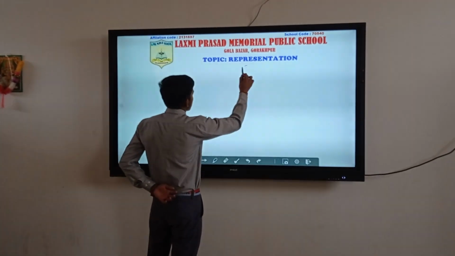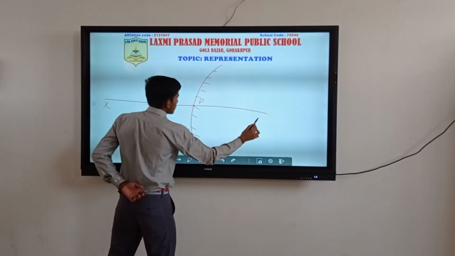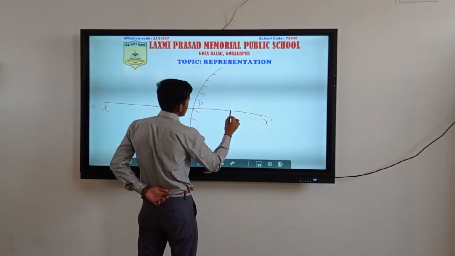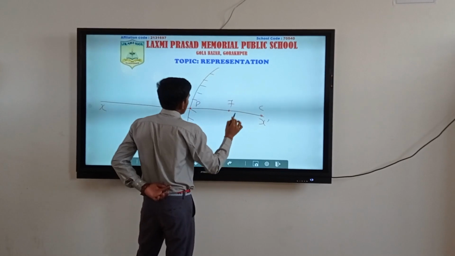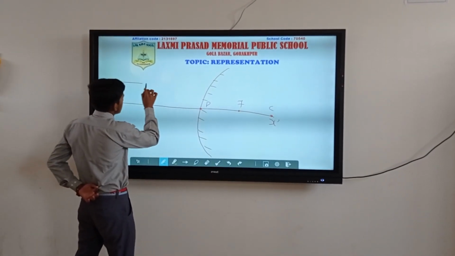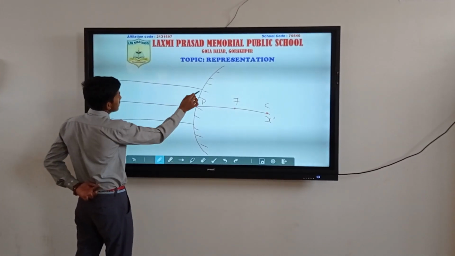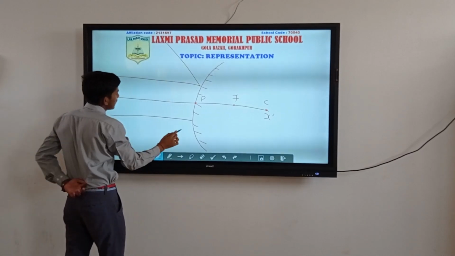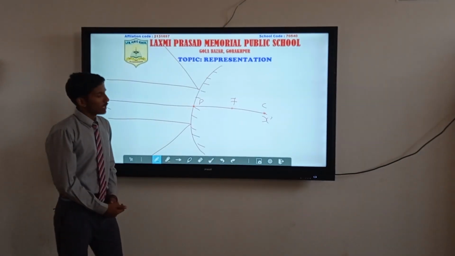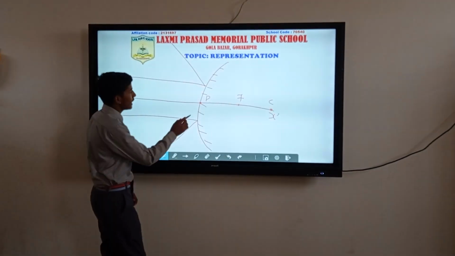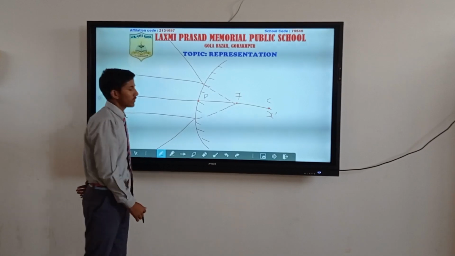In this case, there are the center of curvature and the focus. When light comes parallel to the principal axis, after reflection it moves in the same medium, following the law of reflection, but it does not actually meet. It appears to meet at the point which is the focus, where the image is formed in the convex mirror.